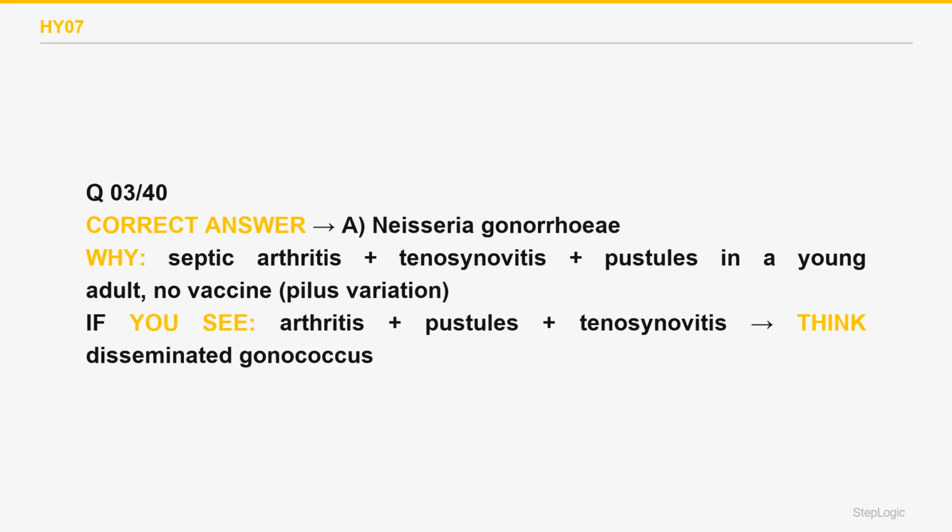Neisseria meningitidis is also a gram-negative diplococcus, but it ferments maltose, has a capsule and a vaccine, and causes meningitis or meningococcemia rather than this arthritis-dermatitis syndrome. Choice B, wrong. Staphylococcus aureus causes a monoarticular septic arthritis, but appears as gram-positive cocci in clusters, not diplococci. Choice C, wrong. This is Neisseria gonorrhoeae.